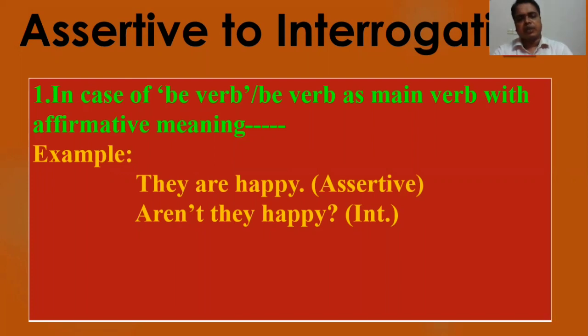If you want to make it an interrogative sentence, at first you have to bring the be verb ahead of the subject. Then if the assertive sentence is in the affirmative form, you have to make it negative. I mean you have to bring the negative sense. So with the be verb you have to add the negative form, in short form: aren't. So, aren't they happy? Because this assertive sentence is in the affirmative form, we have to put the negative sense with the be verb.